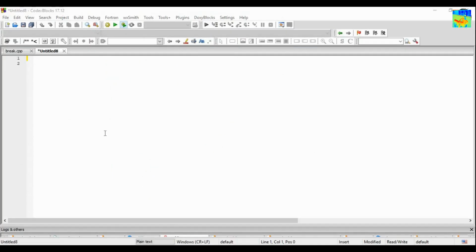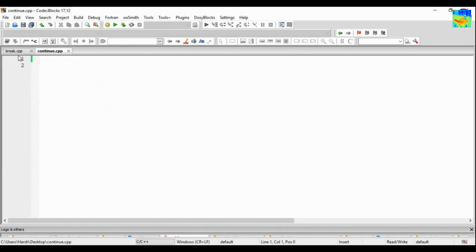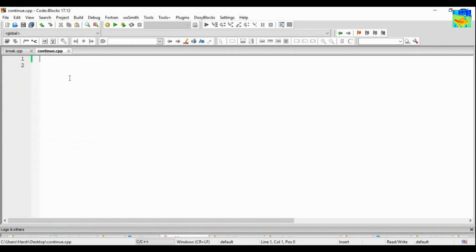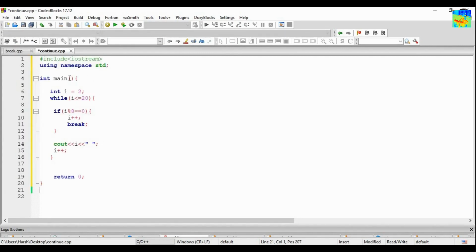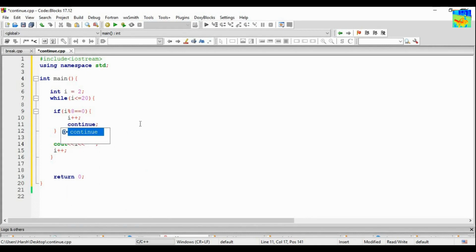So let's name this file continue.cpp. Okay, so what I am doing here is, this was my break code. I will copy and paste this whole code here, and I will do just a minor change. Instead of this break statement, I will write continue. Okay, now what will be my output?